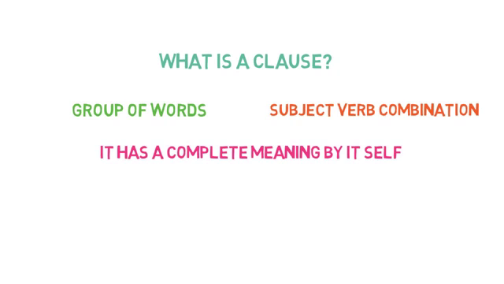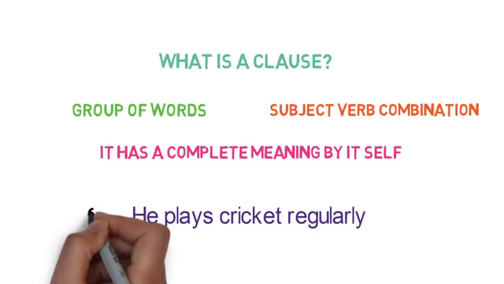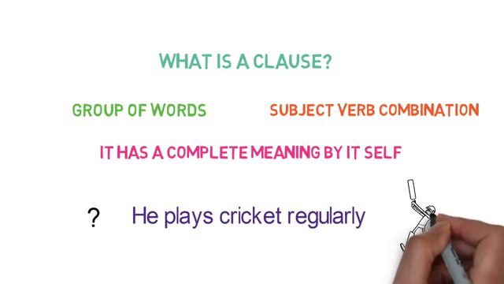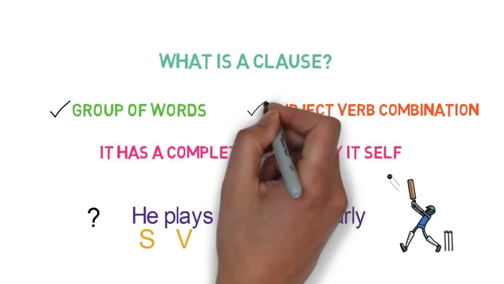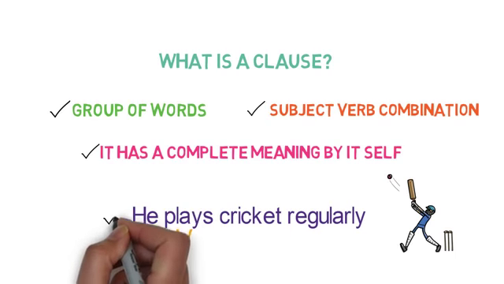You can consider a simple sentence as a clause. For example, he plays cricket regularly. Now, is this a clause? For that, we will check whether it is satisfying all the three conditions that we just discussed. Is it a group of words? Yes, it is. Here, he is the subject, plays is the verb, so it has a subject-verb combination. And the whole sentence, he plays cricket regularly, makes complete meaning by itself. Hence, we can say it is a clause.